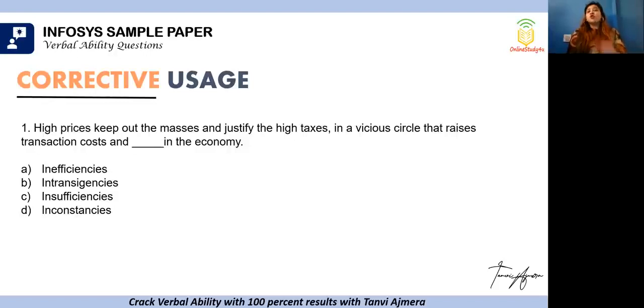So when we are talking about transaction costs, we are talking about vicious circle. Insufficiency means something which is not adequate. Inconstancy, so we say he's not a very consistent or a constant performer. What does that mean? First term he's got 100, second term he's got 40, third term he's got 60. So he's not maintaining that graph.